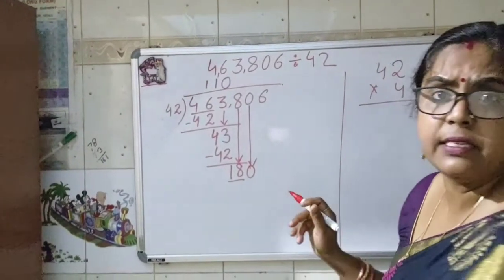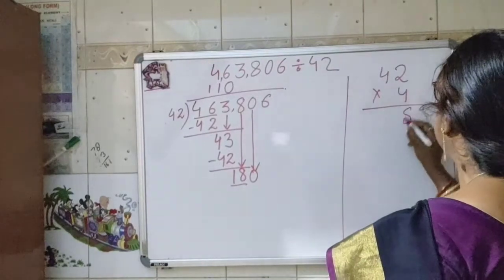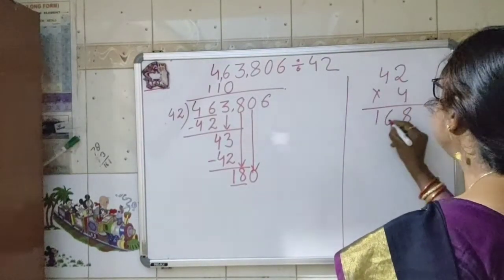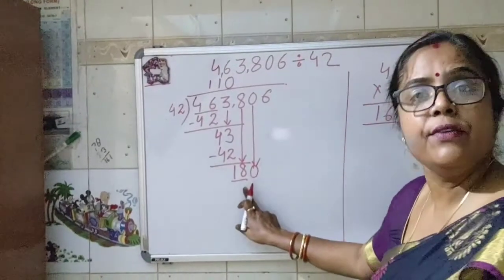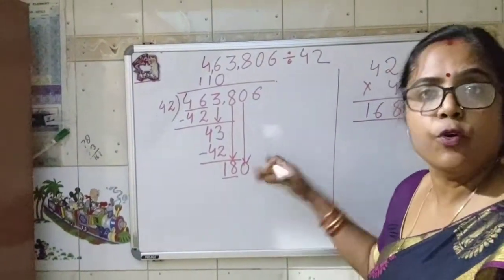Just check what answer we are getting. 4 2s are 8 and 4 4s are 16. It is 168, and 168 is smaller than 180. So we can go with it.